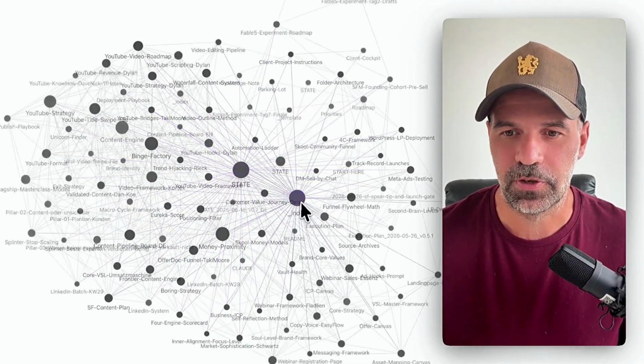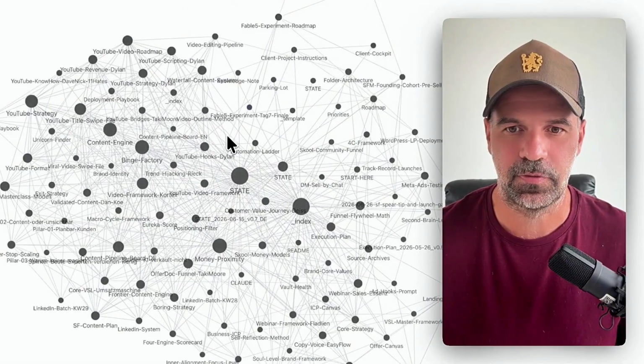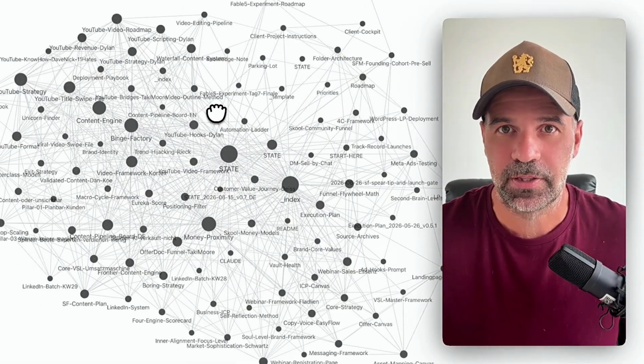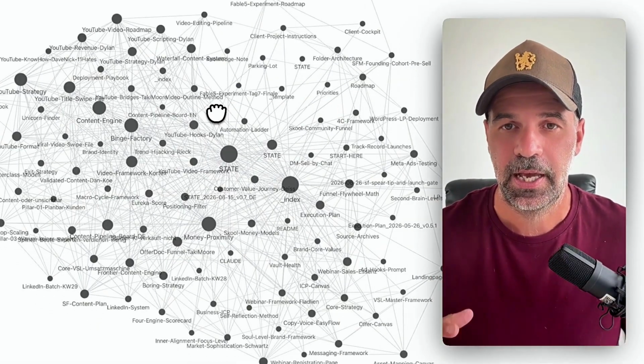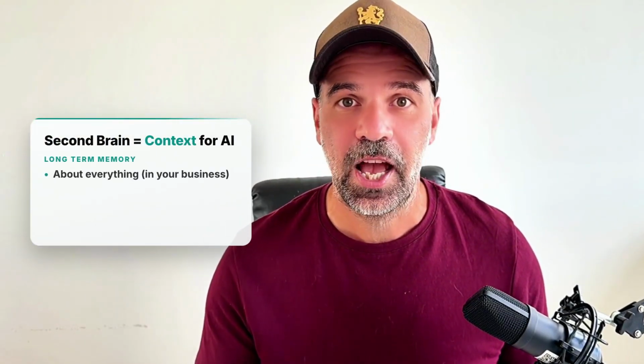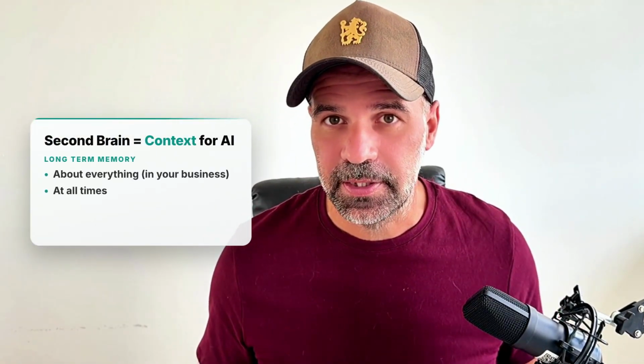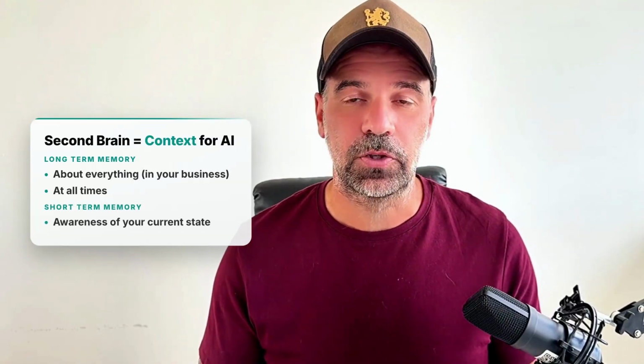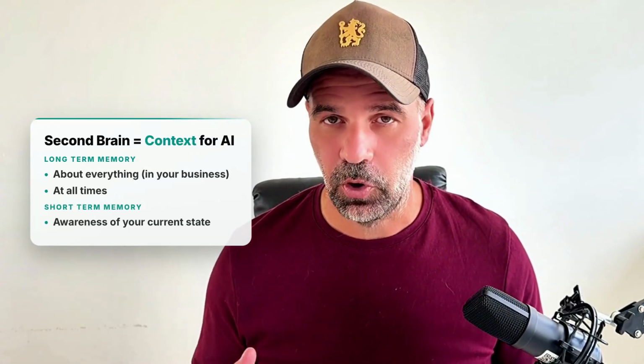So you can see all the different nodes that are connected here. So every node stands for one memory or one project or one task, and they're connected together. Before I tell you how you can build one yourself, I tell you what it actually does for you. Because the obvious and most important thing it solves is that it gives your AI context about everything in your business at all times. And the second thing is, it has an awareness about your current state. So no more chats when you open your chat and you have to explain yourself what you actually want to do. No, it knows all of that. And I show you how it does that, and then you can build it on your own.